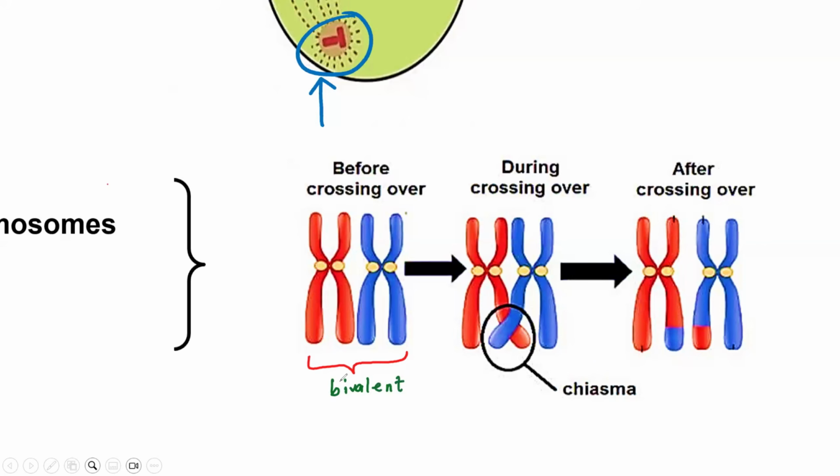So what is a bivalent? A bivalent is just 2 homologous chromosomes that are lying next to each other. When we say bivalent, we are collectively calling them one thing. It simply means we have 2 homologous chromosomes lying next to each other just before crossing over.